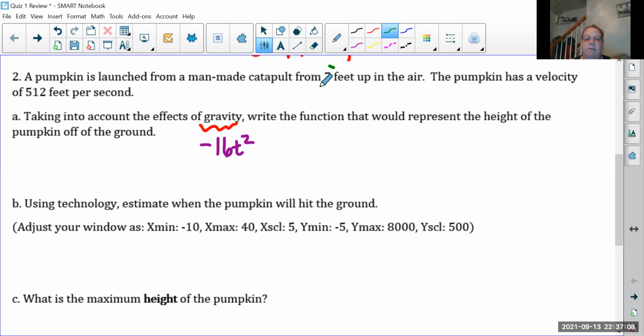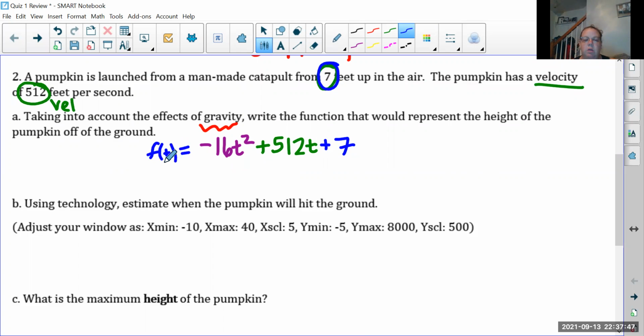Then we're going to use the 7 feet and the 512. The 7 feet is where it initially starts, and the 512 is the velocity they said right here. So for velocity, we're going to do 512 t, because that's always the velocity per second. So that's why the t needs to be there. And then it's starting at 7 feet up in the air, so the 7 feet is the initial starting point, which would be the y-intercept. So this would be the function we would write to talk about this. So f of t, because they said function.